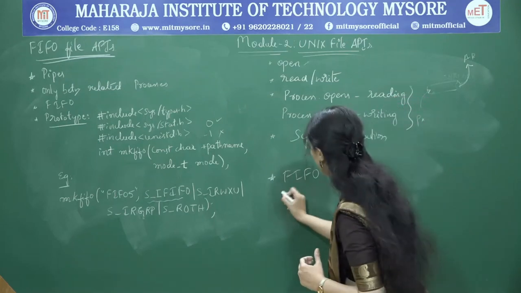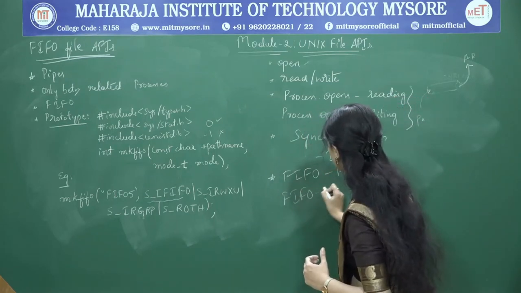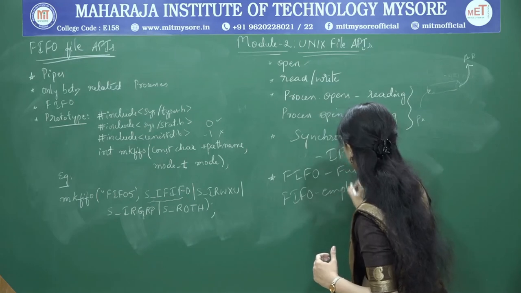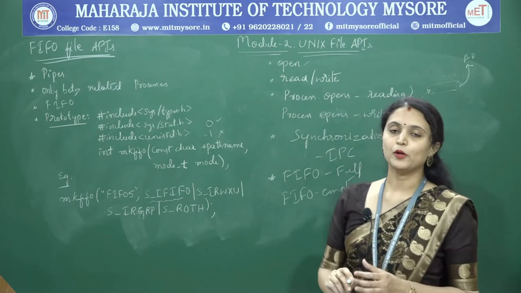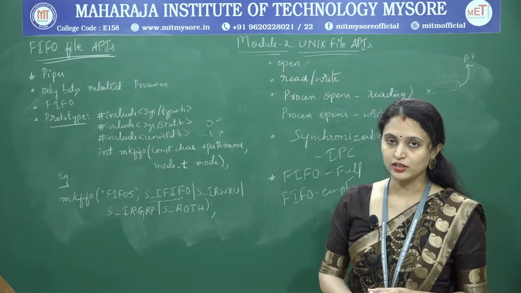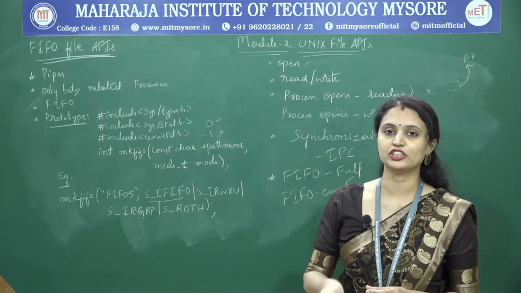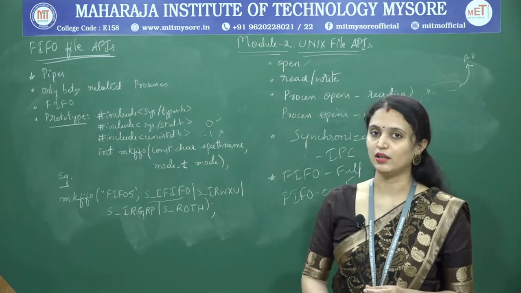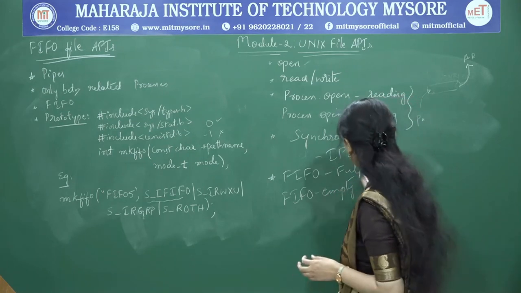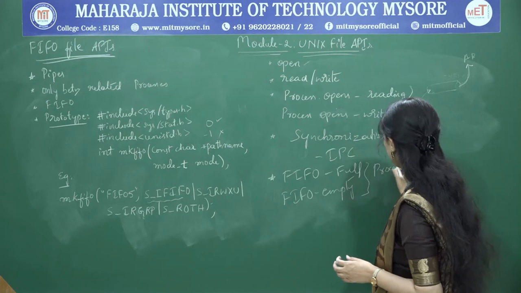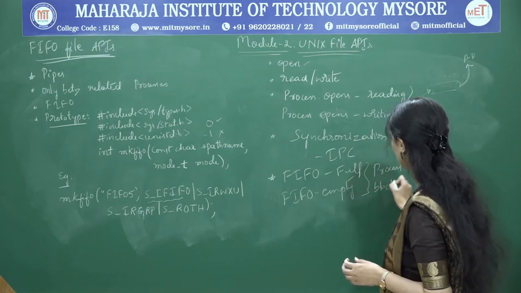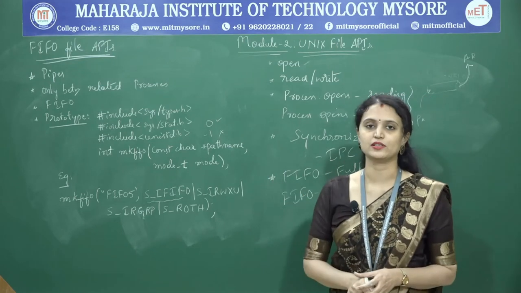In the same way, whenever the FIFO file is empty, the process has to be blocked if it is trying to perform a read operation on that file. So this will make the process block during particular operations.